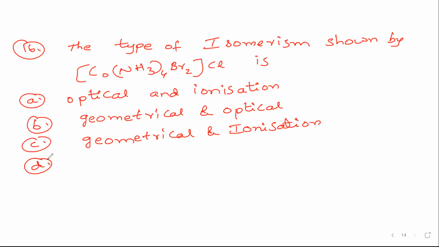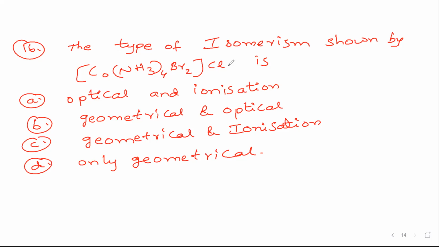And option 4, it is only geometrical. So let us go to the solution for this question. They are given the molecule tetraamine dibromo monochloro cobalt 3. So this is a complex, an anionic complex. The name of this compound is tetraamine dibromo monochlorido cobaltate 3. The oxidation state of cobalt is plus 3. So easily we can understand by this name.